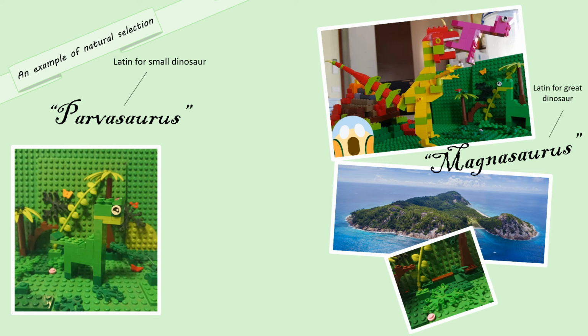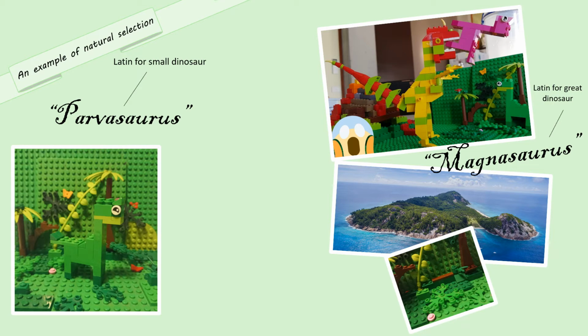A long, long time ago, a little dinosaur called the Parvosaurus lived on a small island that was covered in lush green forest. These dinosaurs were preyed on by the Magnosaurus, which hunted by watching the forest for movement and signs of the Parvosaurus. The Parvosaurus were difficult to spot as they were a deep green color that blended in well with the surrounding dark leaves and trees.